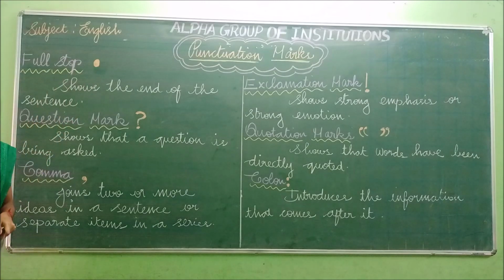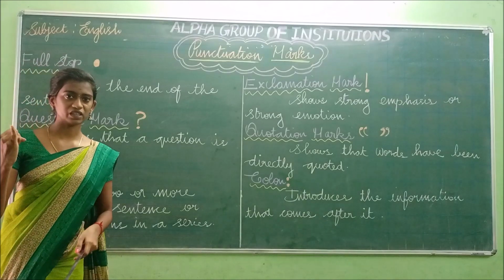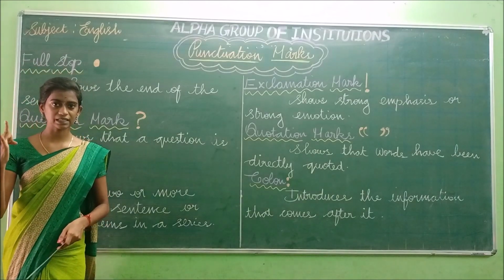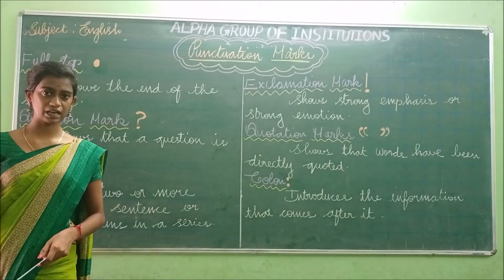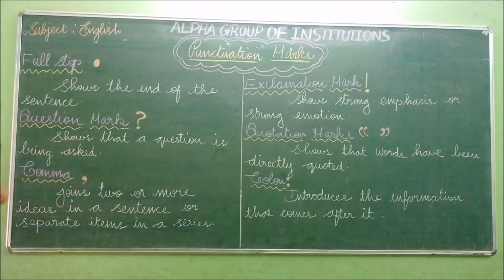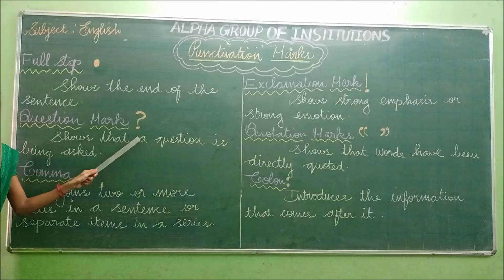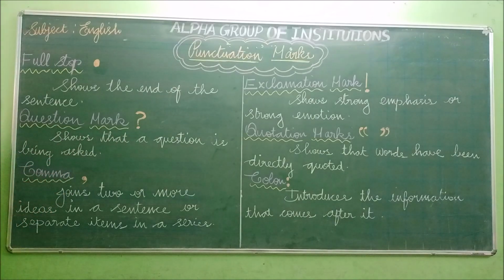So where we have to use full stop, we have to use at the end of the sentence, or if the sentence has a complete sense, or if the sentence is in the declarative form, we have to use full stop. And the next one is question mark. So this is the symbol of question mark. We all know that to use the question mark.